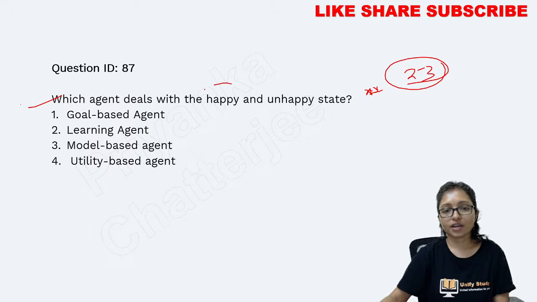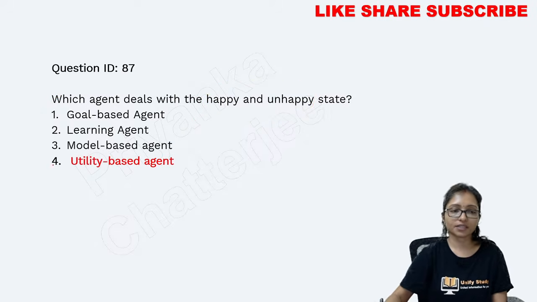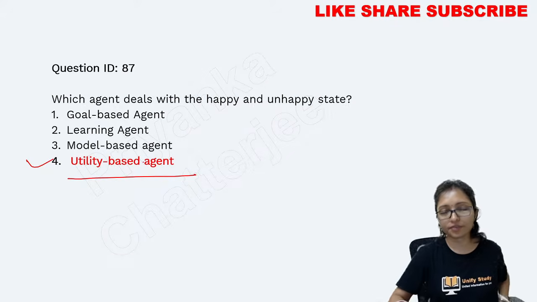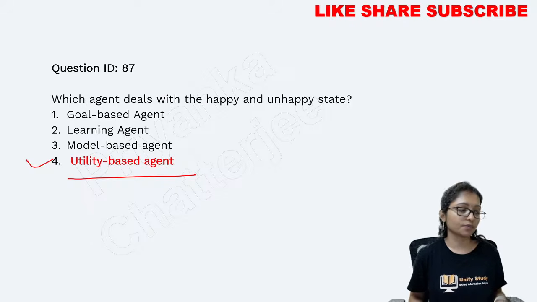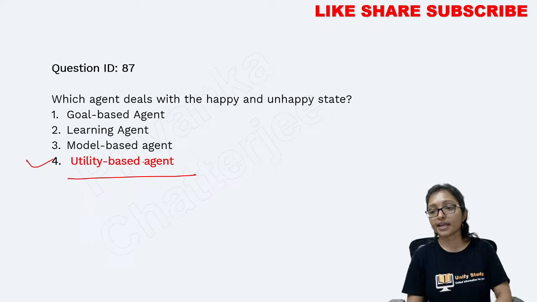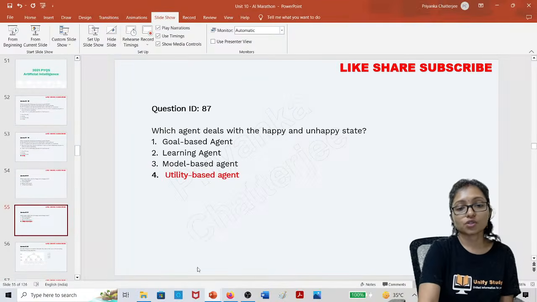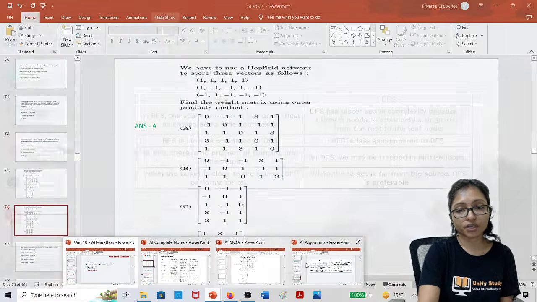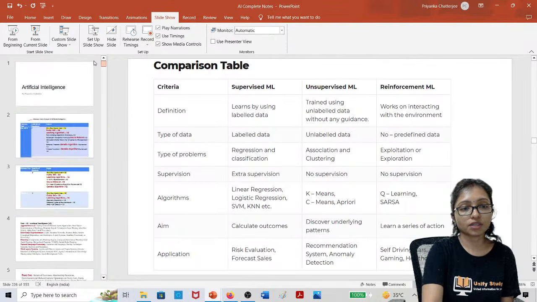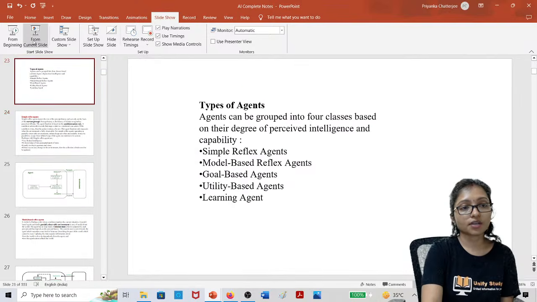What is working on happy and unhappy state? Which agent is working on happy and unhappy state? That is the utility based agent. There are different types of agents: simple reflex agent, goal based agent, utility based agent. Questions are coming from agents. So just do a quick revision on agents, so that your agent revision will also be done. Let's do some quick revision on agents. Here I am giving you the quick revision on the different types of agents. These are the different types of agents.